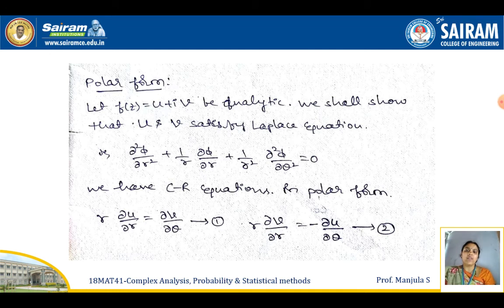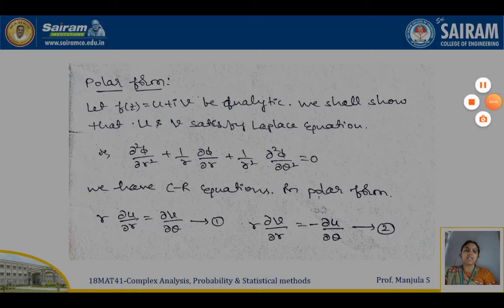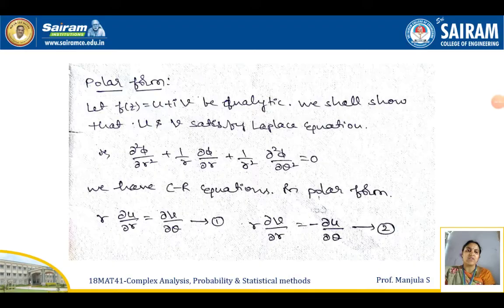So let f(z) = u + iv be analytic. We shall show that u and v satisfy the Laplace equation. The Laplace equation in polar form is ∂²φ/∂r² + (1/r) ∂φ/∂r + (1/r²) ∂²φ/∂θ² = 0.